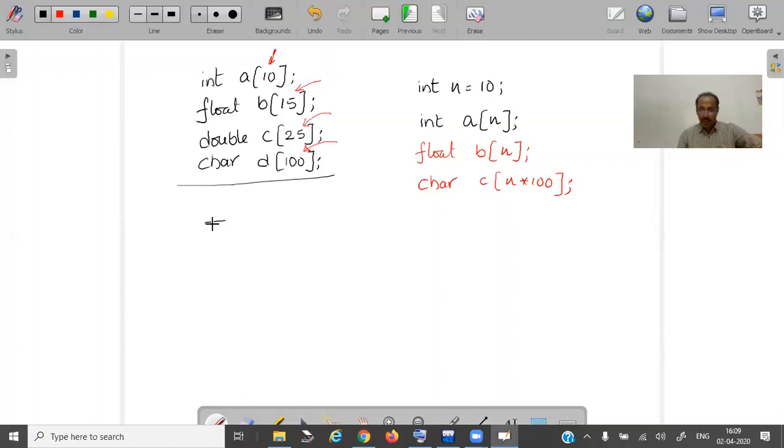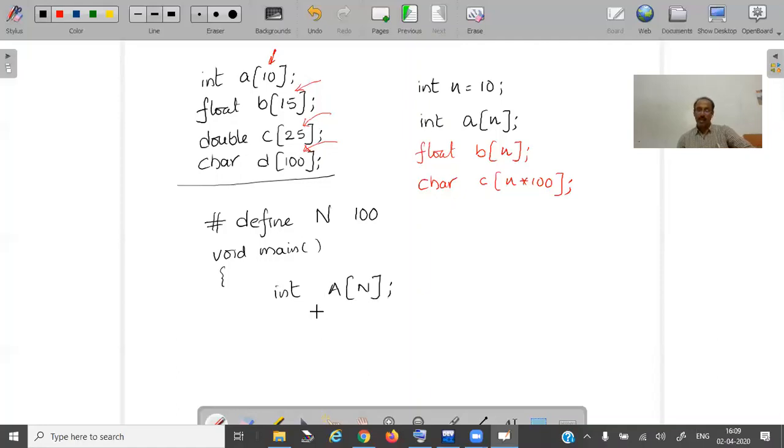Otherwise, you can declare it with a hash define. Let us say #define n 100, placed before the program, before void main, outside the program where we can have our own definitions. Here I can declare a[n]. This also means I want an array which can hold n elements.